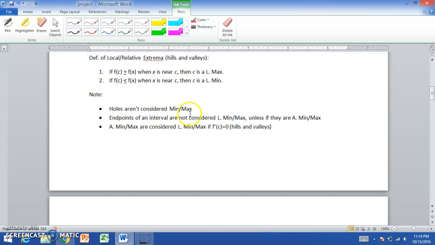Endpoints of an interval are not considered local minimums or maximums unless they are absolute minimums or maximums. And the last one is absolute minimums or maximums are considered local minimums or maximums if the derivative of f of c is equal to 0, or it makes a hill or valley. I'll go over these notes on an example that we're going to look at.